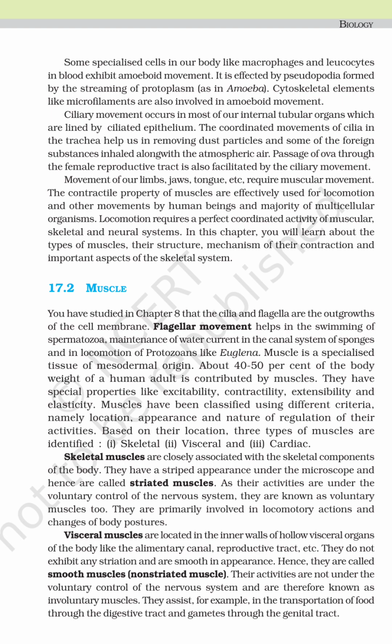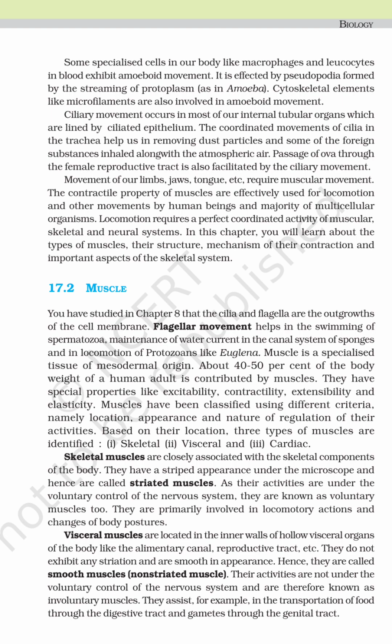Movements of our limbs, jaw, tongue, etc. require muscular movement. The contractile property of muscles is effectively used for locomotion and other movements by human beings and the majority of multicellular organisms. Locomotion requires a perfectly coordinated activity of the muscular, skeletal, and neural systems. In this chapter, you will learn about the types of muscles, their structure, the mechanism of their contraction, and the aspects of the skeletal system.